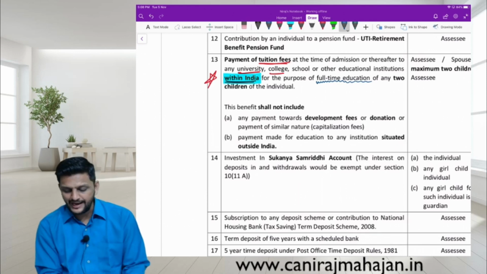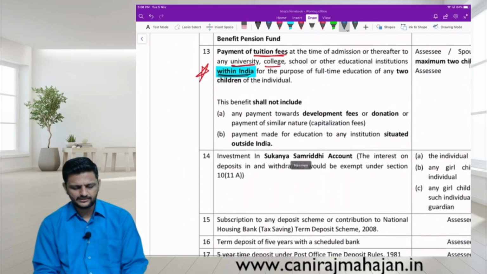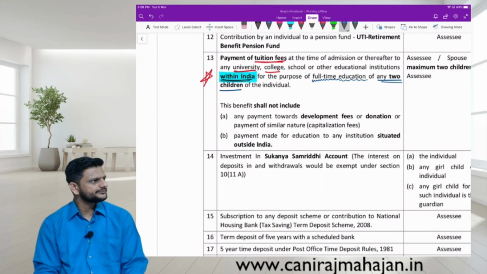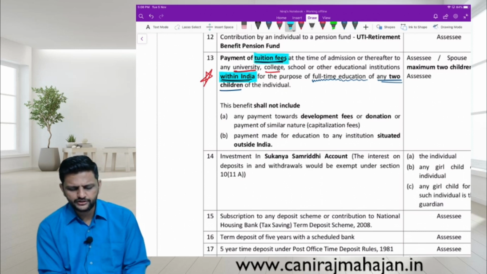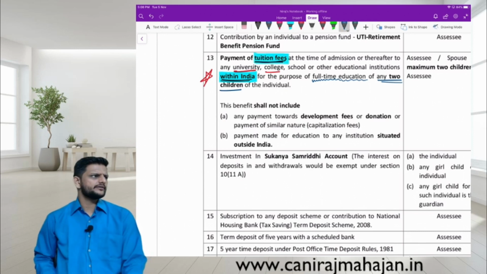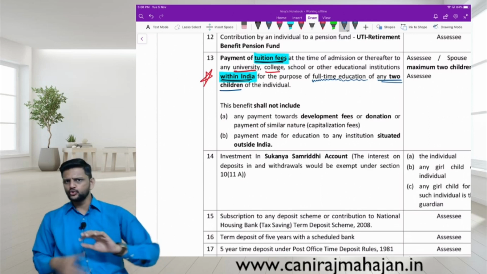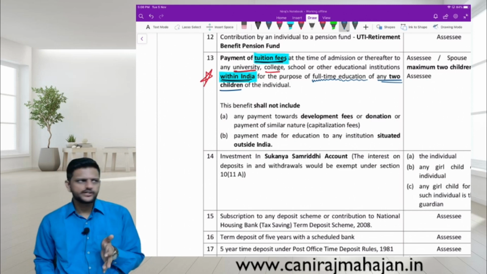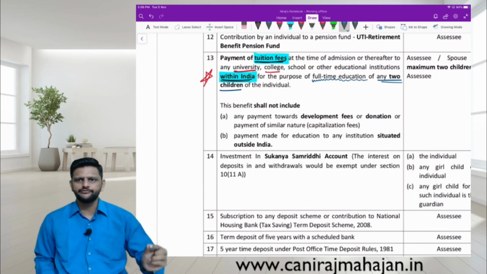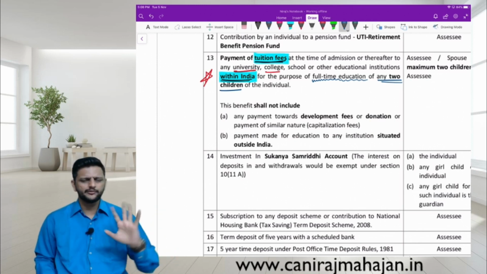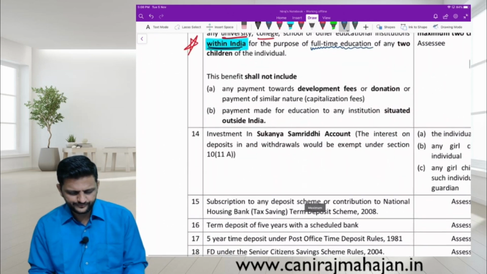Okay. That also maximum 2 children of the assessee. Okay. Got it? Which component? Only tuition fees. Did you get your college receipt once you paid some admission fees to the college as well as school? It has n number of components if you check in the college receipt. In that, one of the biggest or important is the tuition fees. Other than such, just some contribution or some other money. So only that component of tuition fees is allowed as deduction.